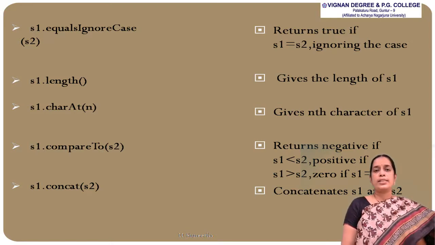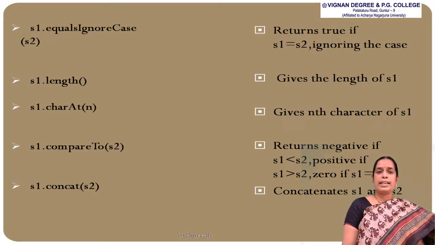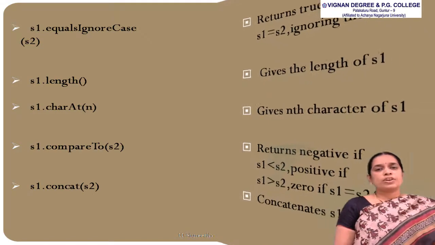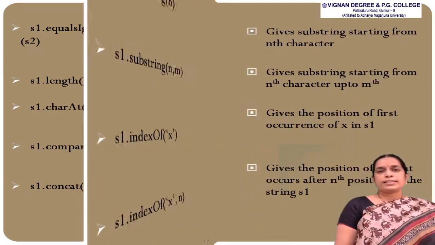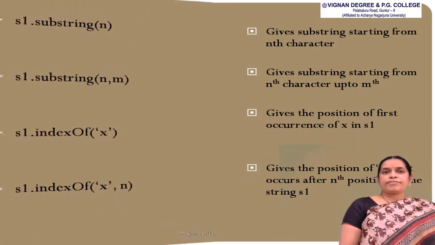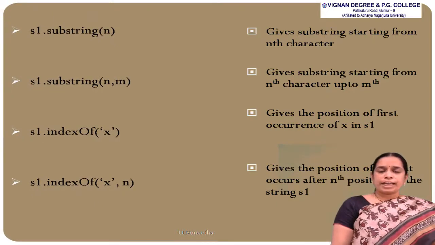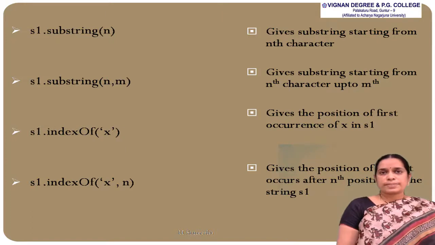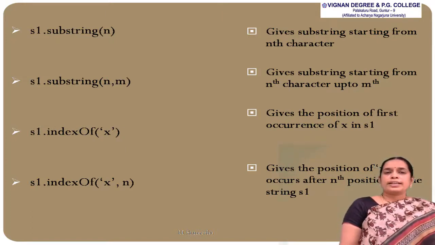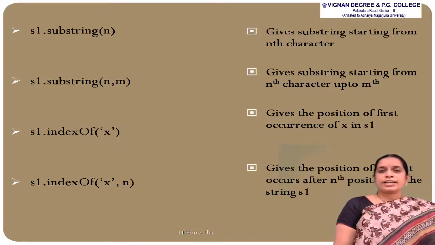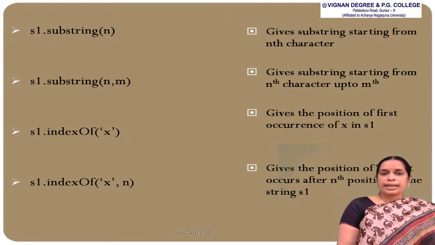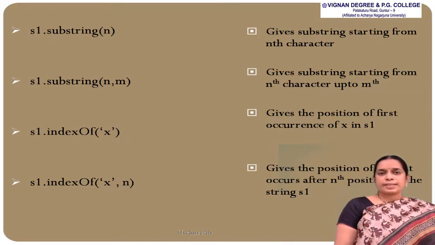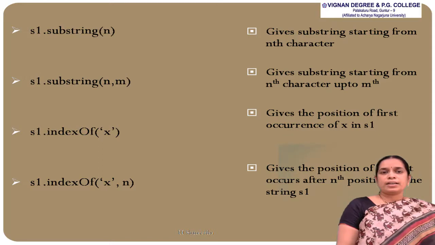And the next method is S1.concat(S2), that is, S2 will be concatenated to S1. The next method is S1.substring(n), that is, a substring will be retrieved from S1 starting from the nth position to the end. The next method is S1.substring(n, m), that is, a substring will be retrieved starting from the nth position to the mth character. That particular substring will be retrieved from the string S1.